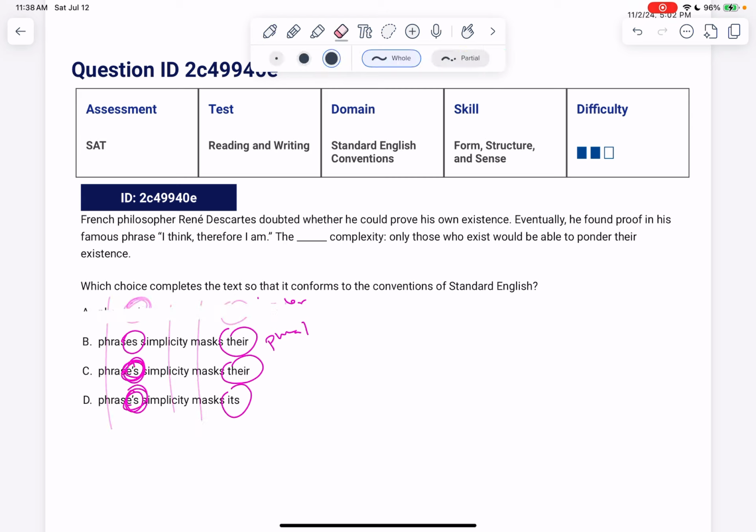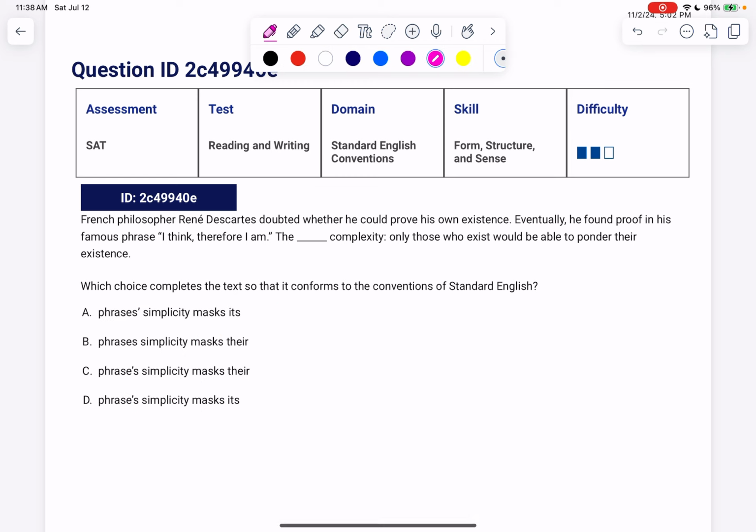So now that we know what they're testing us on, we have to, one, decide, should the phrases be possessive, and should it be singular or plural possessive if so? And second, what's its or their referring to? Is that singular or plural? So let's read the sentence.